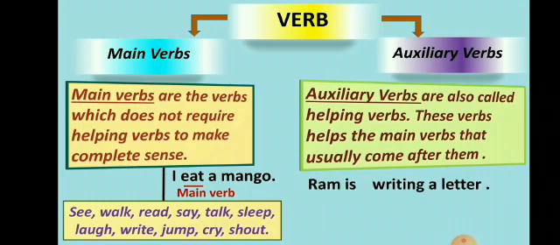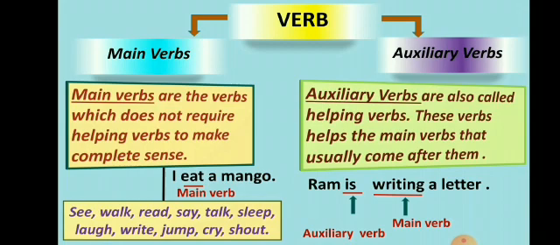Suppose Ram is writing a letter. Here writing is the main verb, but is is helping Ram because according to the tense, is must be there. So here is is an auxiliary verb.